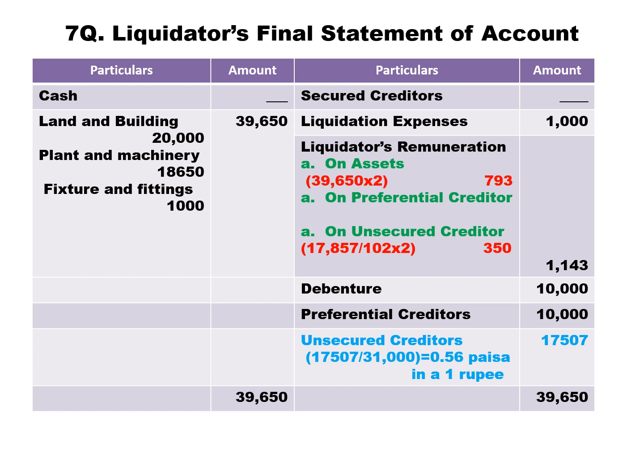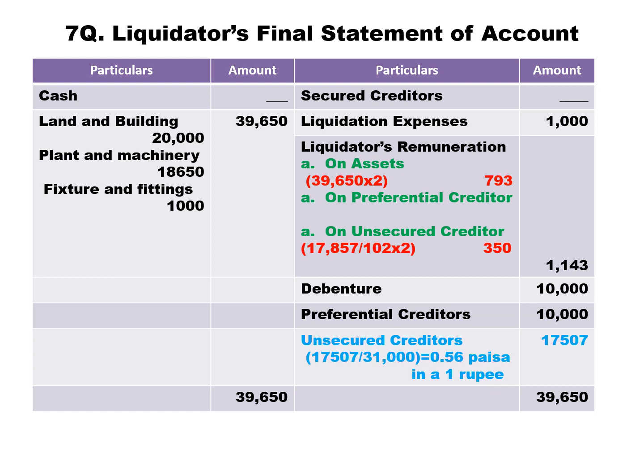So we have the liquidator's final statement of account. On the receipt side, we have cash; we don't have any cash balance. Then land and building realized 20,000, plant and machinery realized 18,650, fixtures and fittings realized 1,000.